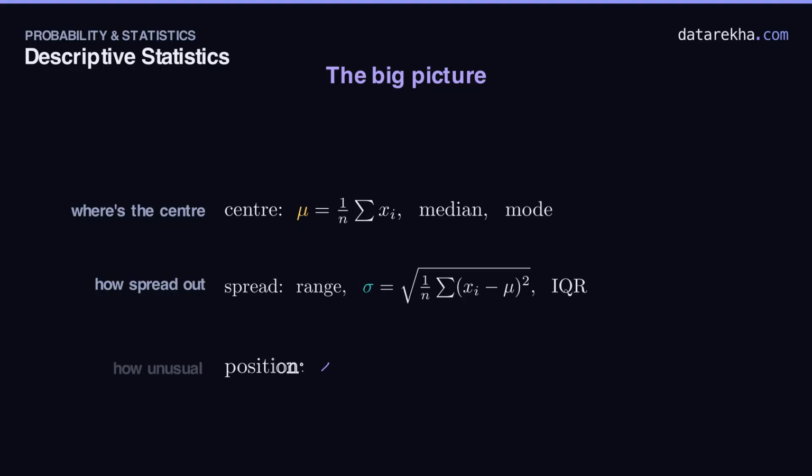And for position, the z-score. How many standard deviations from the mean, unitless, so you can compare anything to anything. Center, spread, position. With those three, you can describe any pile of numbers.